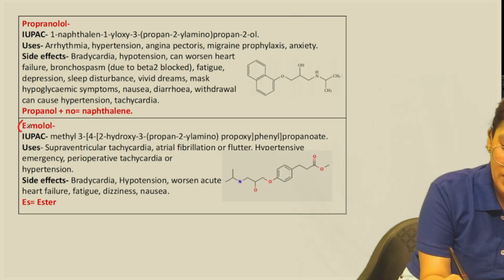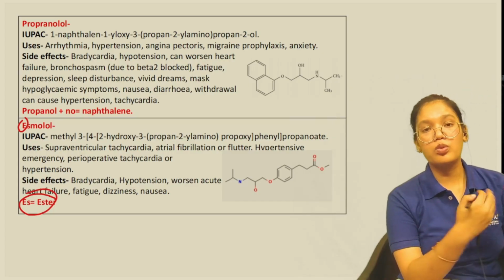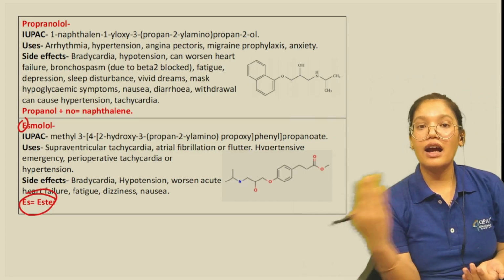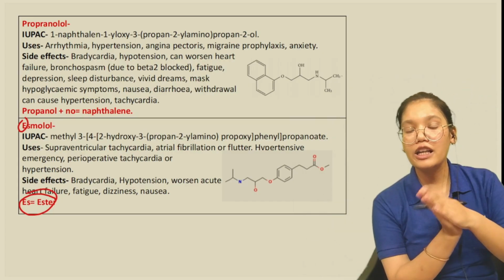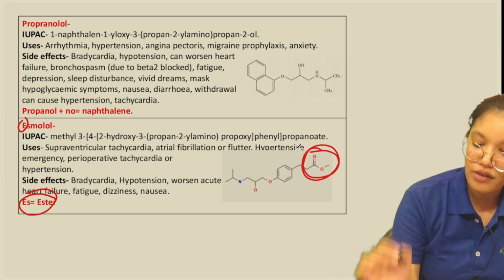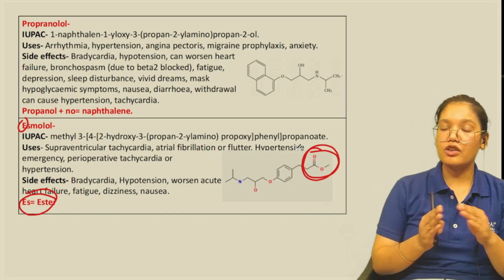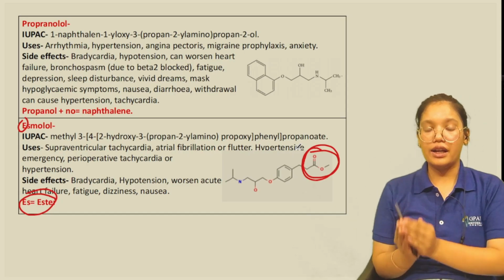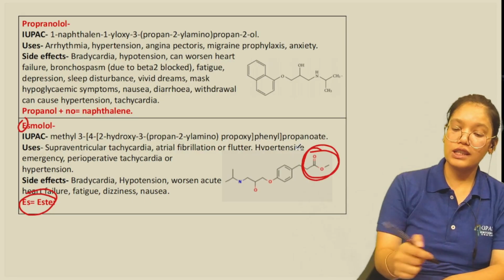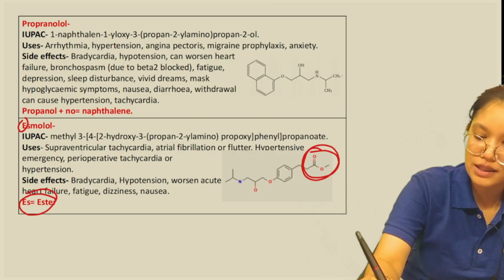From the S we can remember it has an ester group. Now, ester group where? In the aryl: if we are talking about the aryloxy, that aryl has an ester group. So here we have an ester that is attached to the benzene ring. Together it forms the aryl group that is attached to oxy, then propanol, then amine. So that is the structure of esmolol.